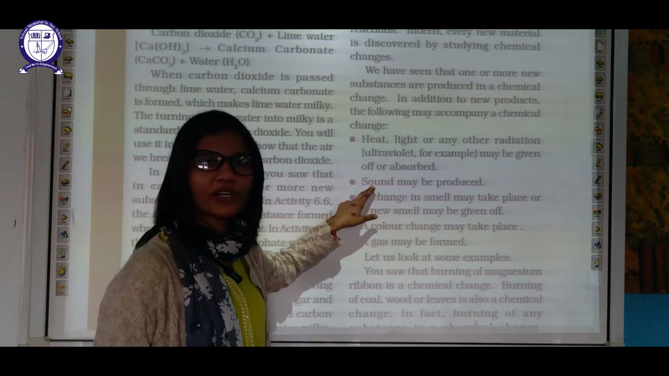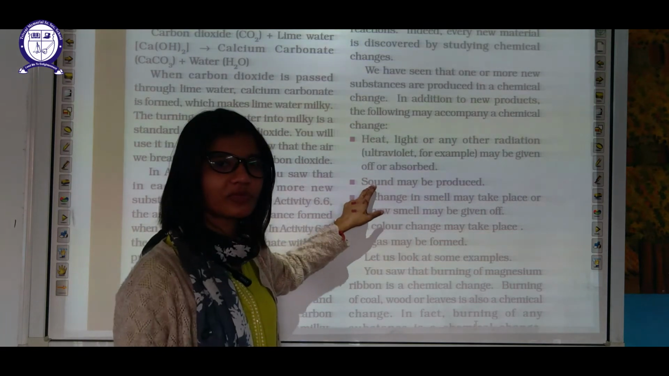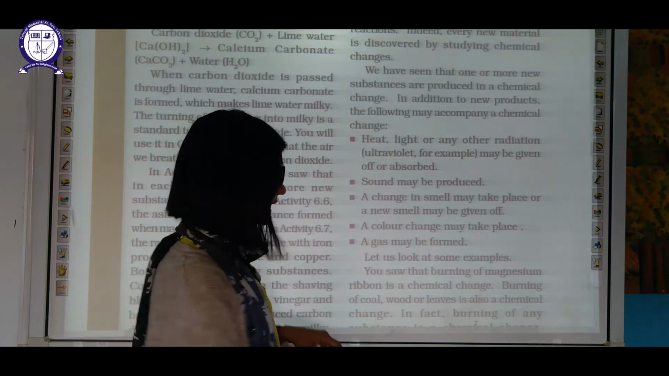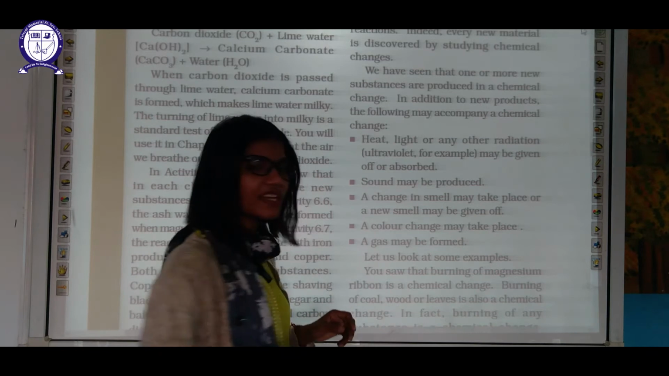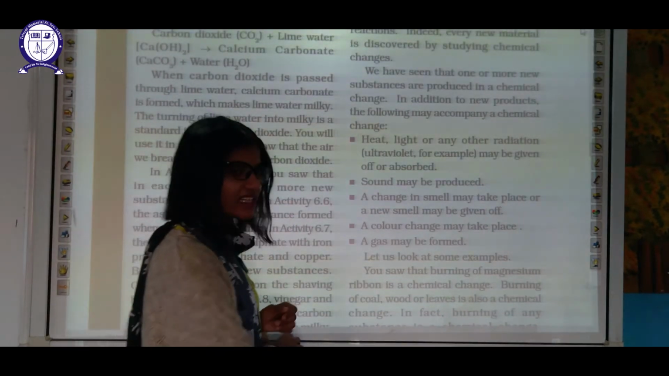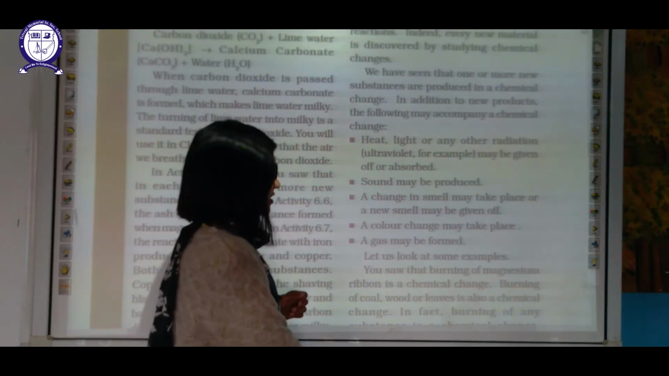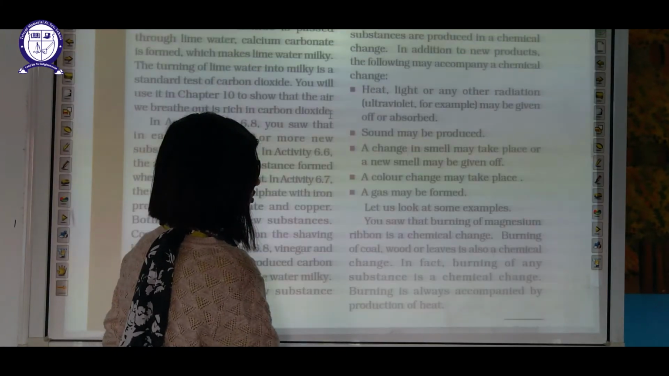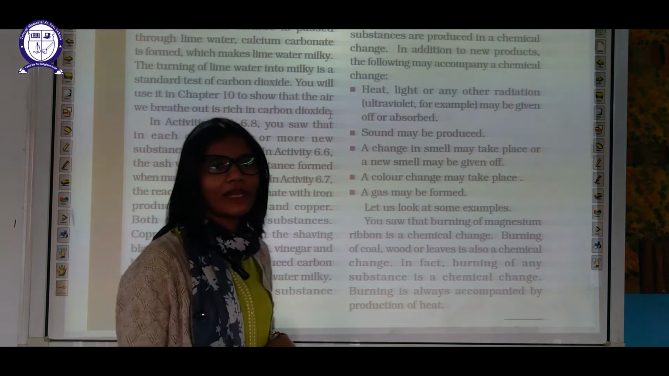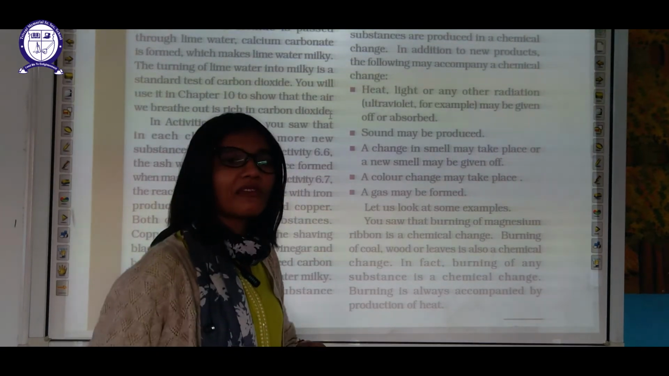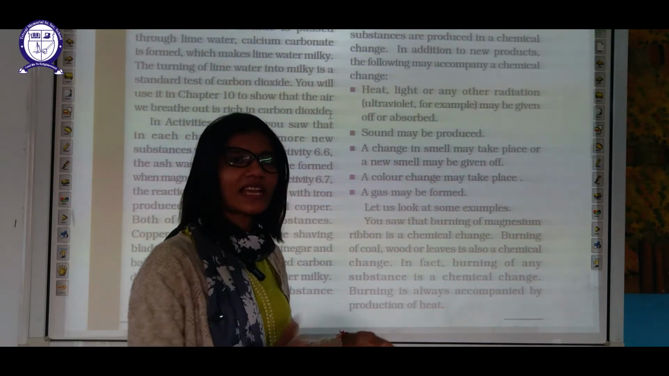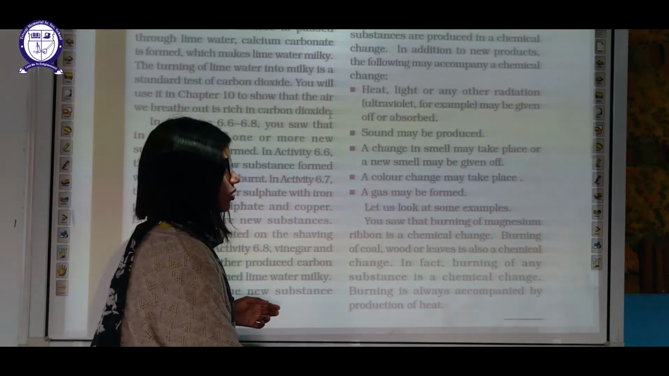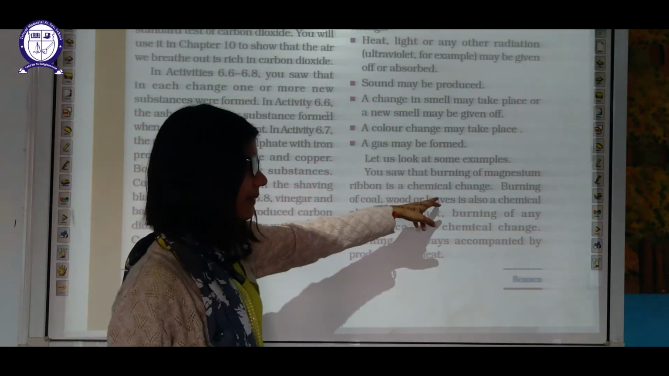Secondly, if sound is produced, as we observed a hissing sound in one activity. Third is a change in smell. All these things indicate chemical change. Change in color, a new gas forming, and many other changes also demonstrate that the change is a chemical change. You saw that burning of magnesium ribbon is a chemical change.